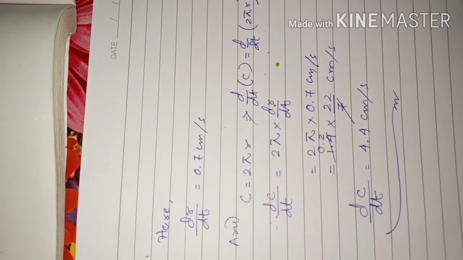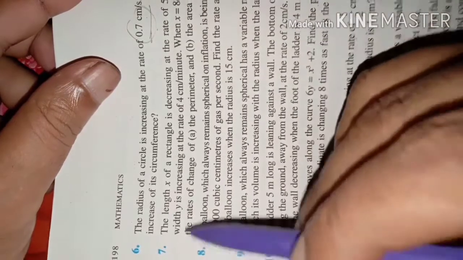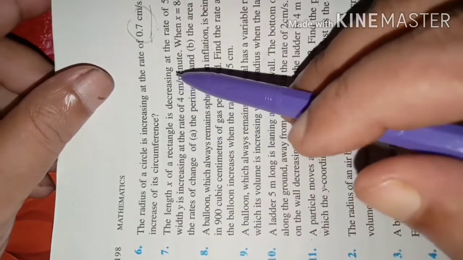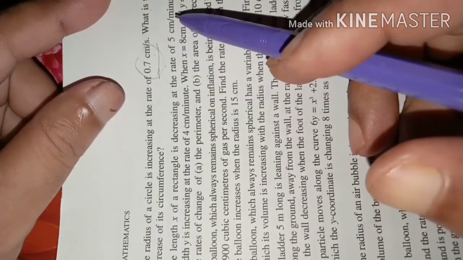This is our answer. Question number 7, you see, dear students, the length x of a rectangle is decreasing at the rate of 5 centimeter per minute.